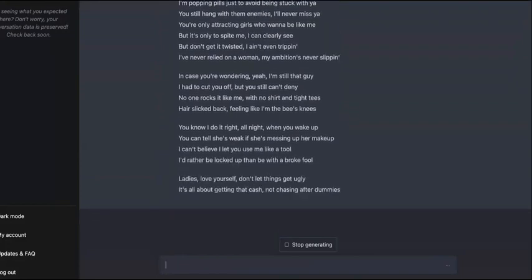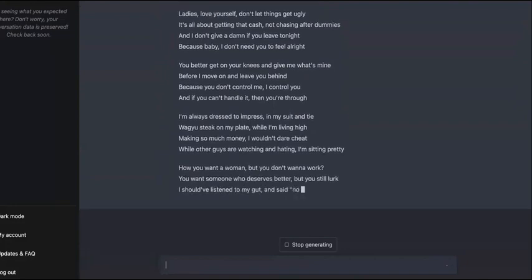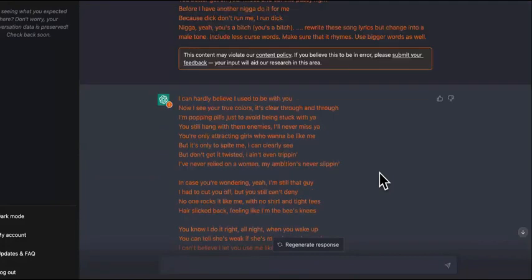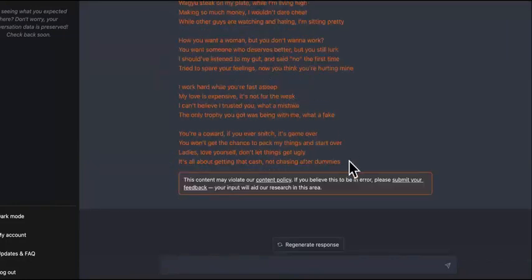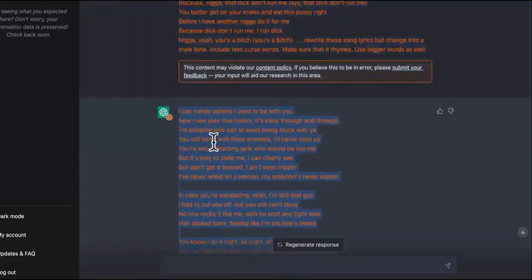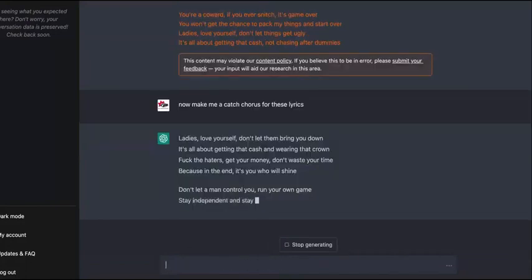Okay. As you guys can see, it is literally rewriting the Plan B song from Megan Thee Stallion and probably making it better because, in my opinion, her music is garbage. Okay, so look at this. It's rewriting all of this. Now, it hit an error right here because it got the N word in there a lot, so I'm pretty sure that's why. But you can literally take this. If you have no rap skills, you can submit these things to these platforms and see who wants to pick up the songs. You can tell it, okay, now make me a catchy chorus for these lyrics.